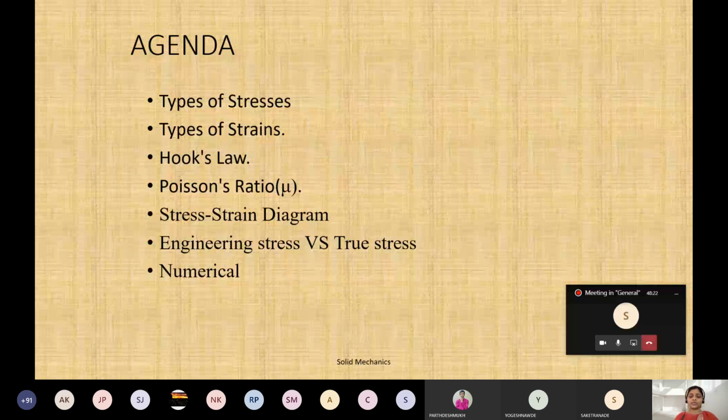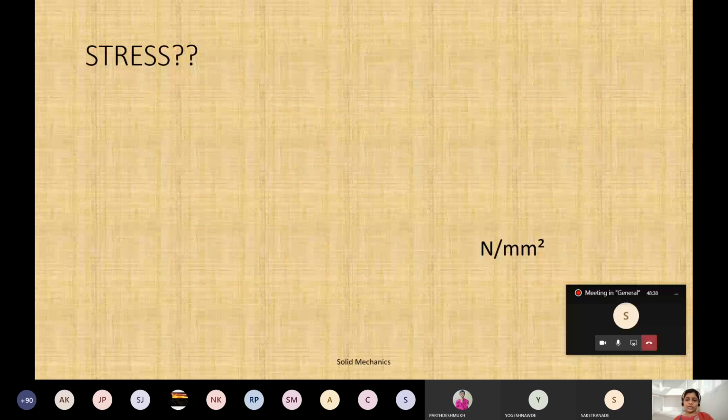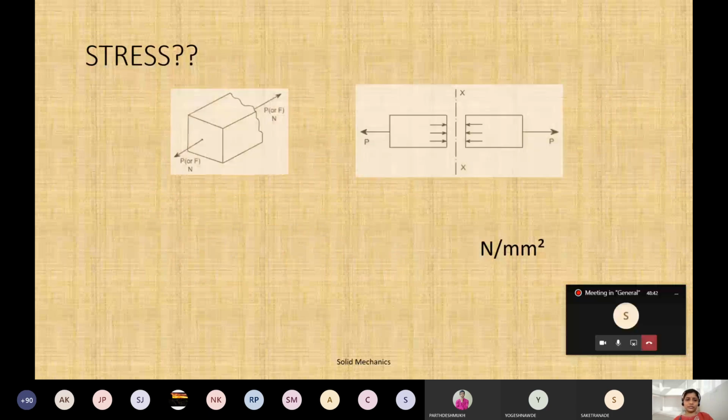This we can go through with the different types of graphs. ठीक है, and we'll have a few numericals. That numerical part we will take later on. ठीक है, तो just what is stress now?